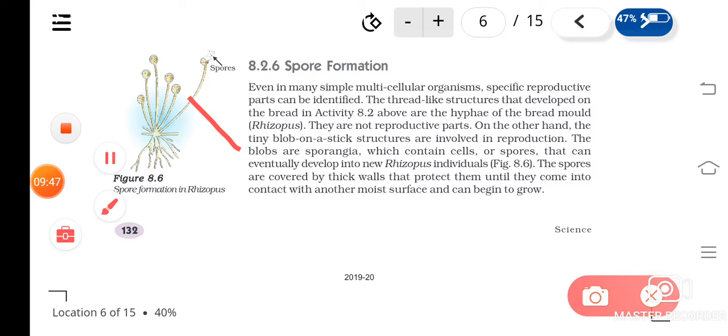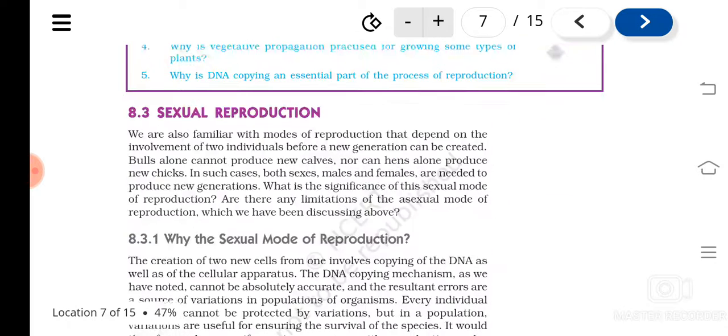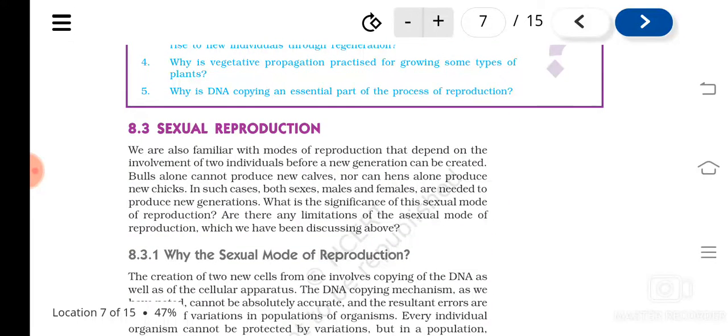And the sporangiophores have a sporangium on the end, a bulb-like structure. When the sporangium bursts, spores will be released from the sporangium. So this is spore formation. And when the spores get a new contact, they will grow into a new organism. Understood? So these are the various asexual methods of reproduction.